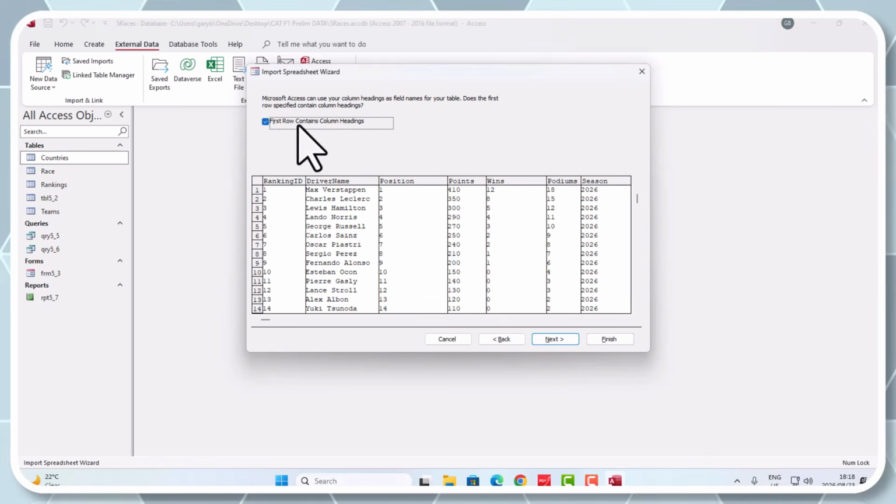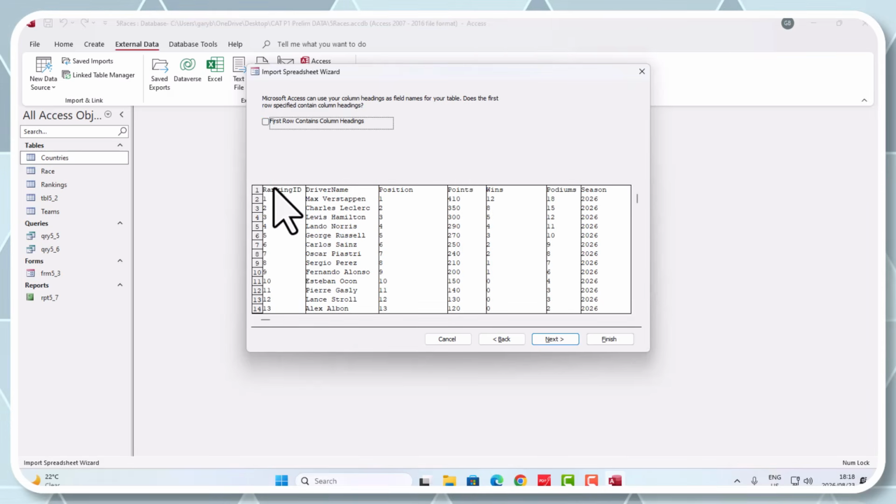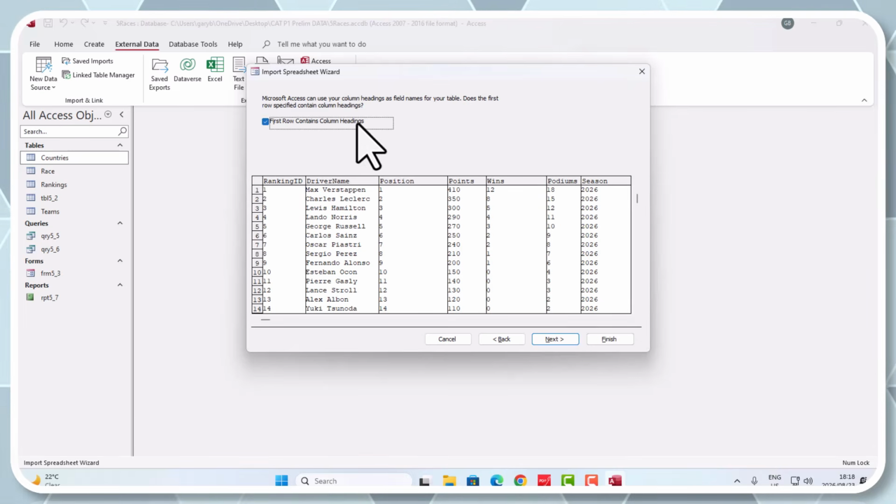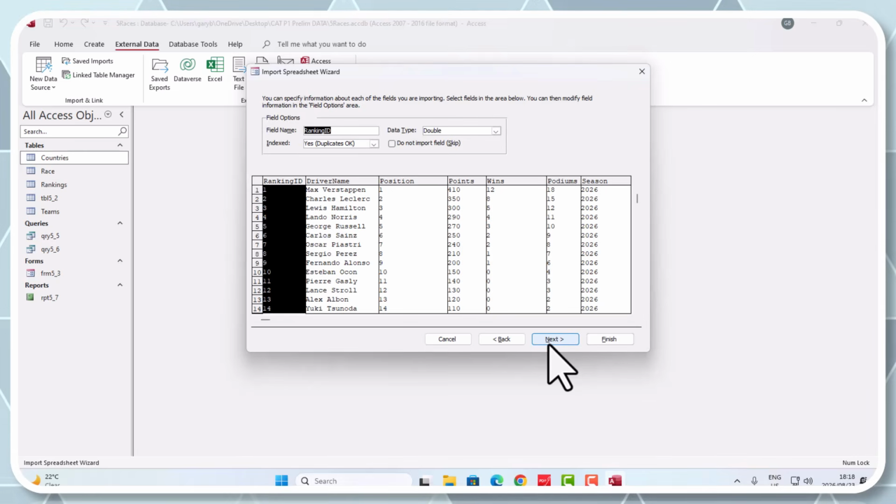First row contains headers. It looks like it, yes. If I take this off, you're saying to Access no, that ranking ID is part of that data set, which is wrong. Guys, you need to have First row contains column headings ticked. There we go. We go next. Right, a field name.